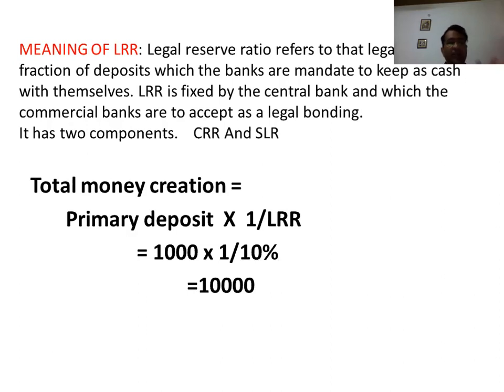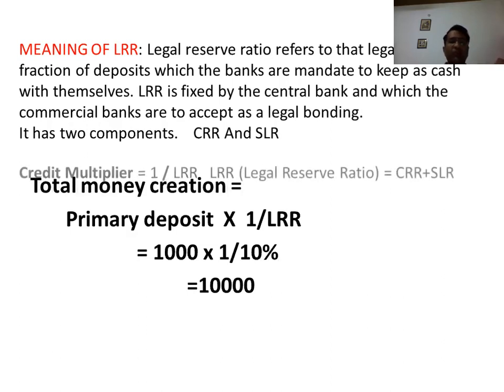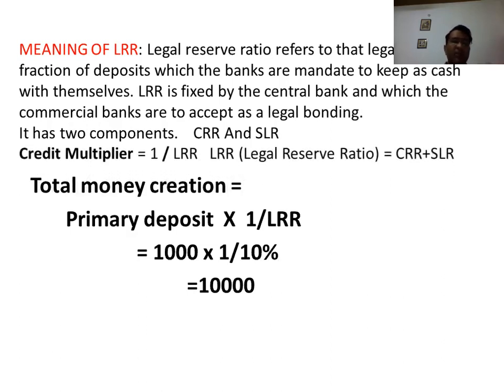So that is credit creation: primary deposit into 1 upon LRR, where LRR is the legal reserve ratio. In this way, the bank can create more credit. Here 1 upon LRR is also called the credit multiplier, and LRR is equal to CRR plus SLR.